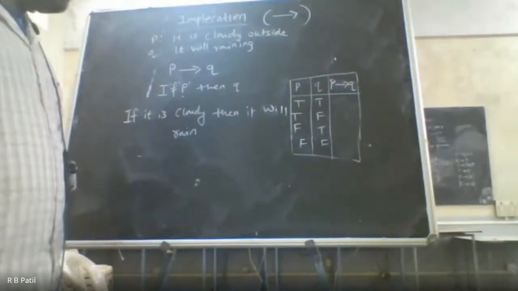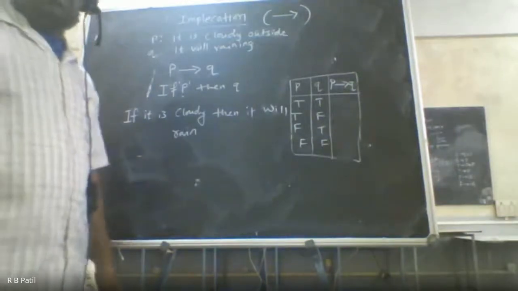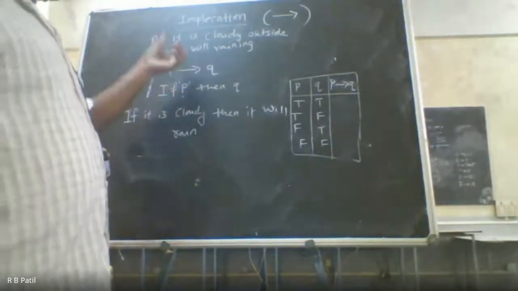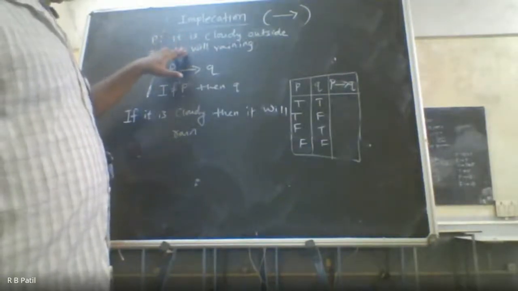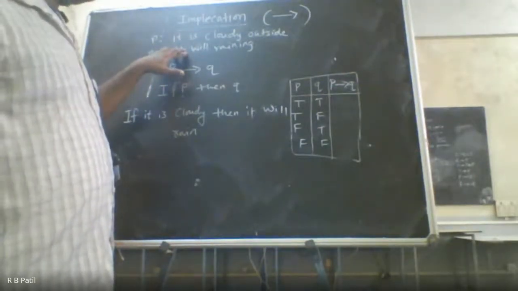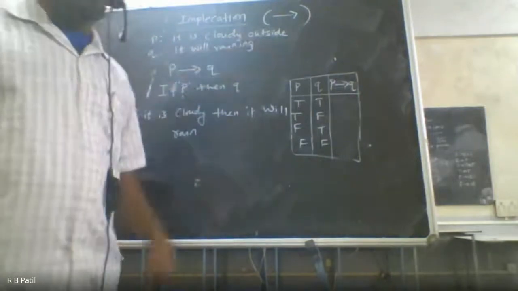Now coming to the truth value. Now tell me, P implies Q, both the things are true. For me, both the things are true. It is cloudy and it will be raining. Okay, both are true. So what will be the final truth value? True.